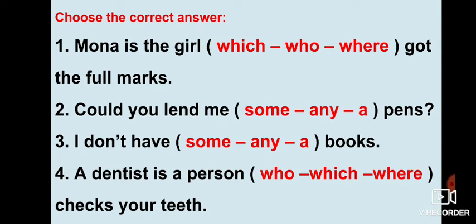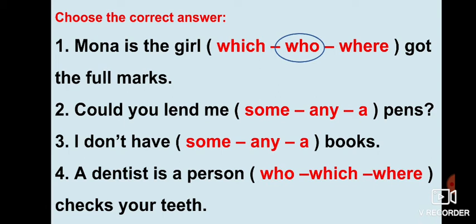It is like an exercise. What about the first one? Mona is the girl who got the full marks. What comes after the girl? Yes, who, because who comes after people to connect two short sentences. Lovely. Could you lend me some...? Is it a request or an offer?